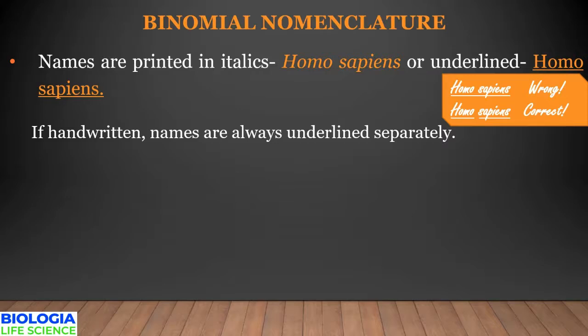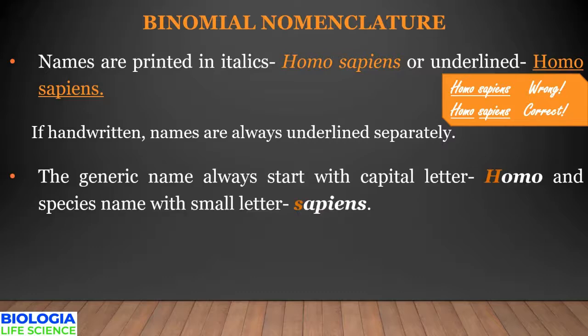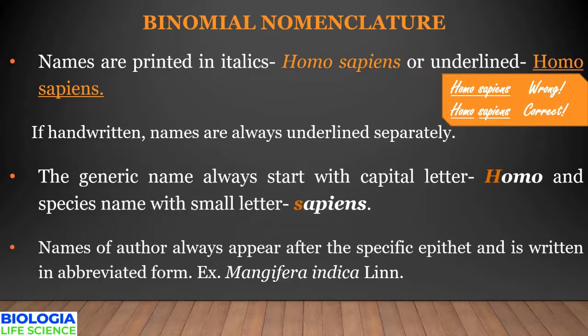As you can see in the slide, Homo sapiens, when underlined together, is a wrong method. But when underlined separately, it is a correct method. The next criterion is that the generic name always starts with a capital letter, as in case of Homo, H is capital, and the species name with a small letter like sapiens, S is in small case. The name of the author who described it first appears after the specific epithet and is always written in an abbreviated form. For example, Mangifera indica Linn. Linn here stands for Linnaeus, Carl Linnaeus.